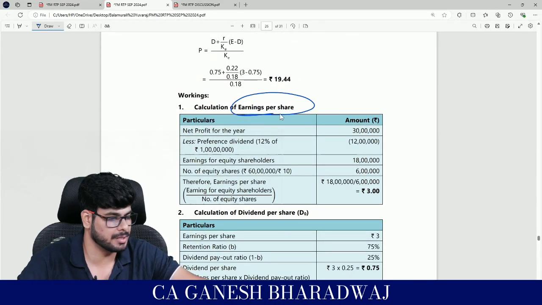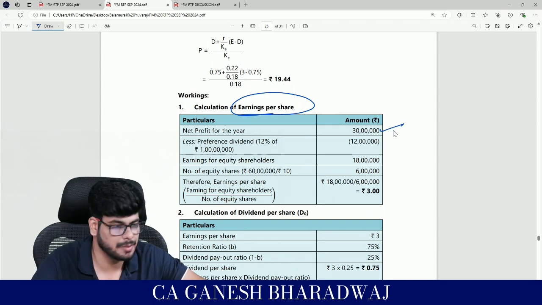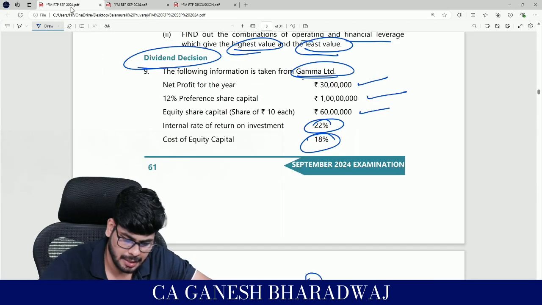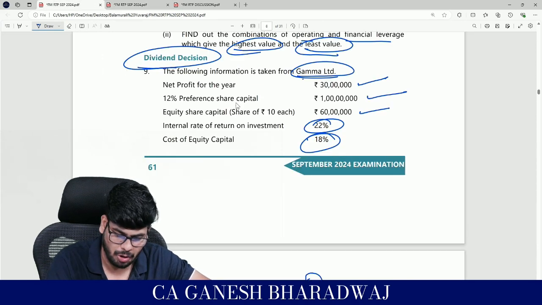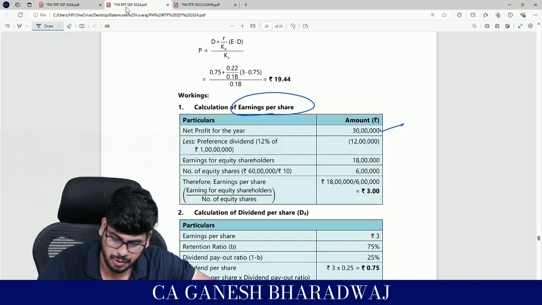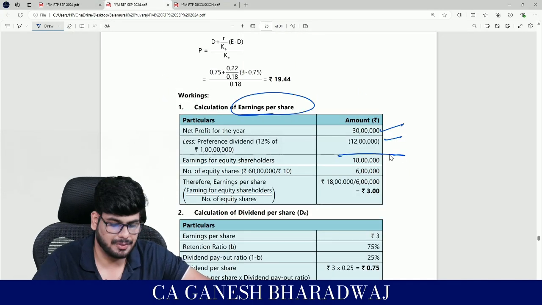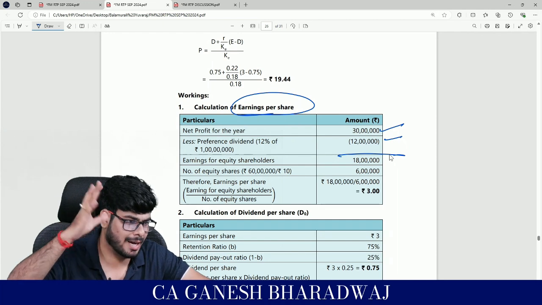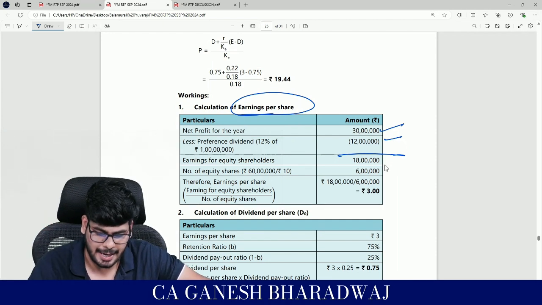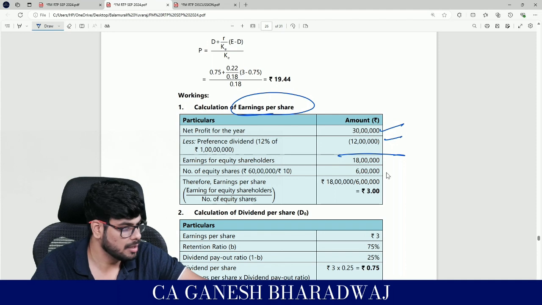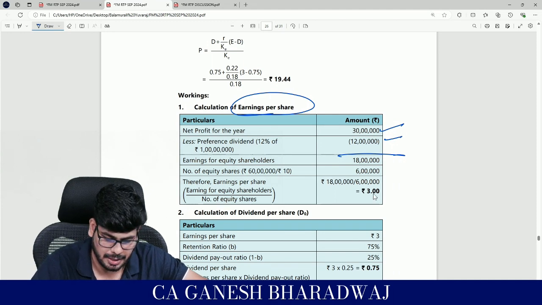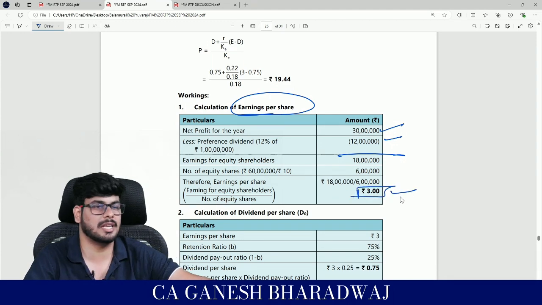Calculation of EPS. So they have given the net profit is how much? 30 lakh rupees, right? 30 lakh. There is a preference payment of how much? 12% on 1 crore. That's going to be 12 lakh rupees. So you have the net earnings available for equity shareholders. No taxes in this question. They have not given it, right? 18 lakh. So the number of shares is going to be 6 lakh. So 18 upon 6, that's going to be 3 rupees per share, your EPS.